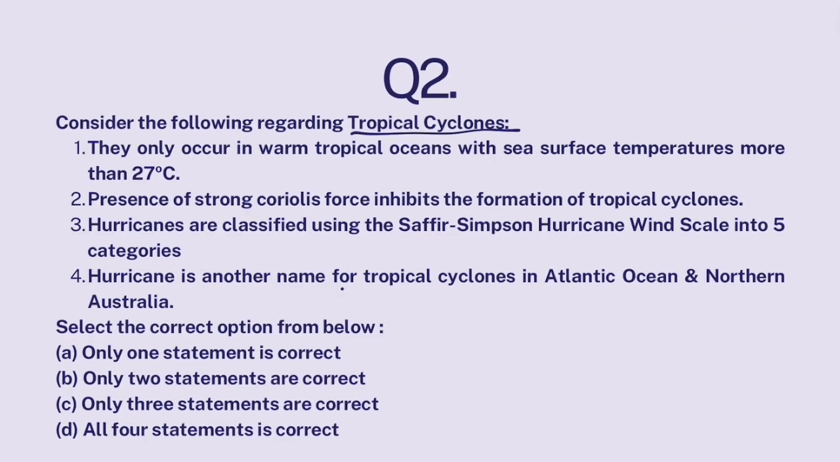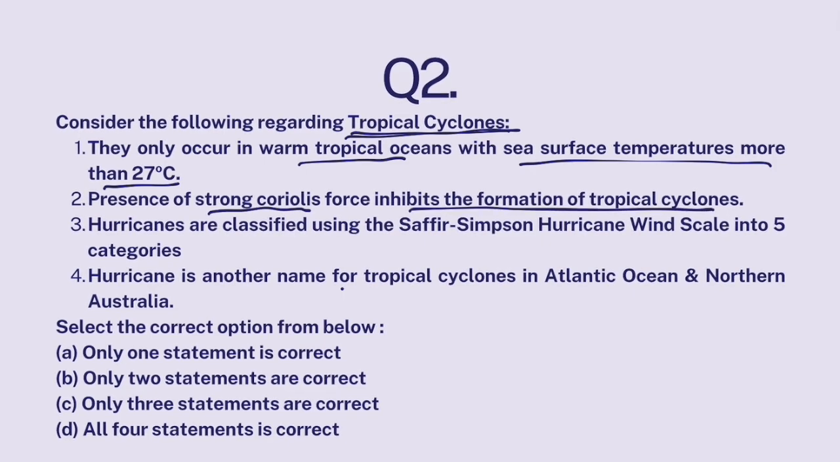So consider the following regarding tropical cyclones. They only occur in warm tropical oceans with sea surface temperatures more than 27 degrees Celsius. Presence of strong Coriolis force inhibits formation of tropical cyclones. Hurricanes are classified using Saffir-Simpson hurricane wind scale into 5 categories. Hurricane is another name for tropical cyclones in Atlantic Ocean and northern Australia. Okay, which of these 4 statements are correct?